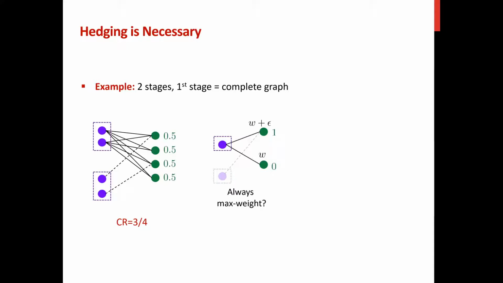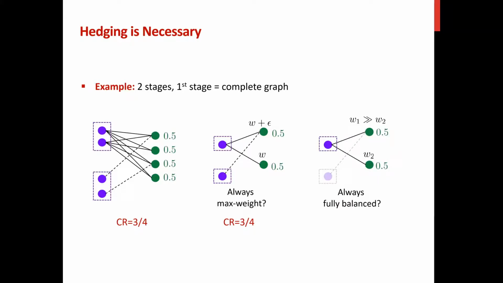And how about we always match the online vertices to the offline vertices with the maximum weight? Well, in this simple example, if we do so, we get a competitive ratio of 1/2. However, if we match them uniformly, and if epsilon is sufficiently small, then the competitive ratio will converge to 3/4.